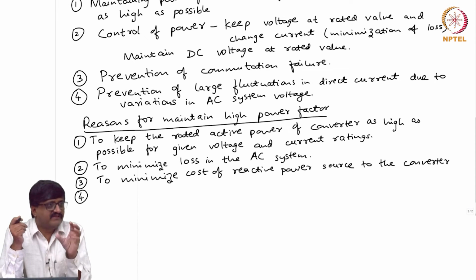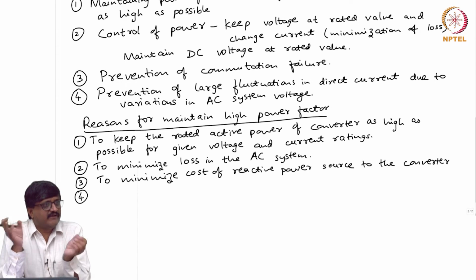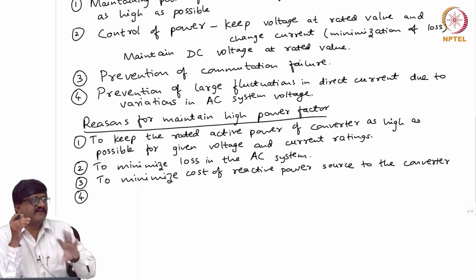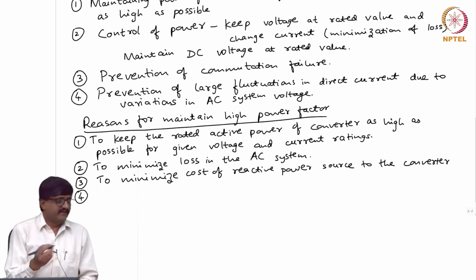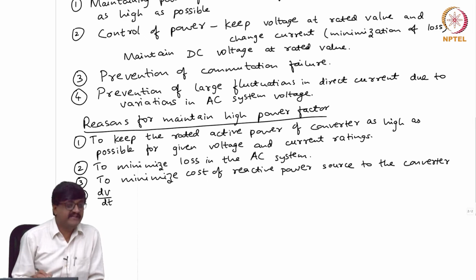As small as possible, so that dV by dt stress is reduced. So, that means alpha should be, no, for rectifier it should be close to 0, for inverter it should be close to 180, only then it will be small. Okay. So, when alpha is close to 0 or 180, what is happening to power factor? Large. So, there is a relationship between power factor and dV by dt stress. So, maintaining high power factor will also result in reducing dV by dt stress.